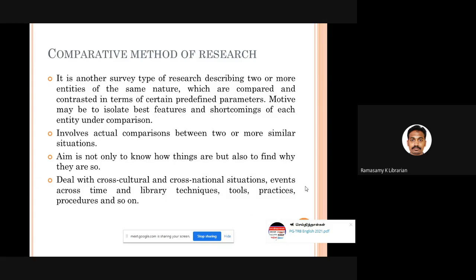All these things can be done in the comparative method of research, where we compare 2 things of different cultures, different nations, different timings, and different tools. The tools used by your library to reach users in the pandemic period, and the tools used by your neighboring library to reach users in the pandemic period. You compare these 2, find out which tools are better, which is effective, which is ideal, which can be recommended. That is called the comparative method of research.